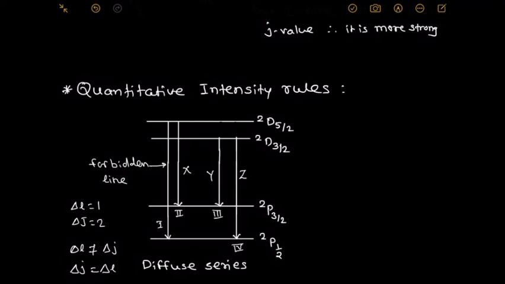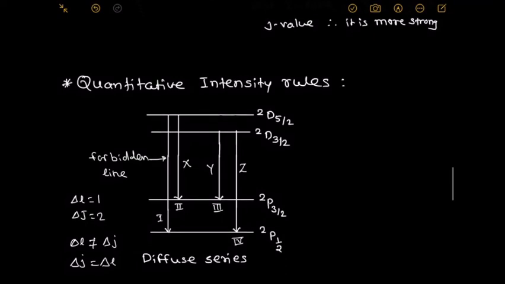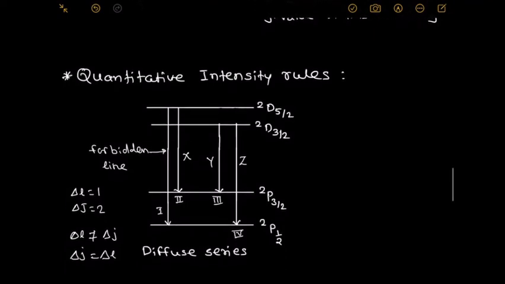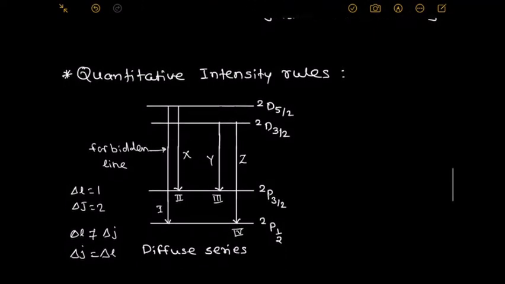Now, how do we write the quantitative intensity rule for such a case? If there are more than 2 lines which come from a common initial level, then we must know its quantum weight.